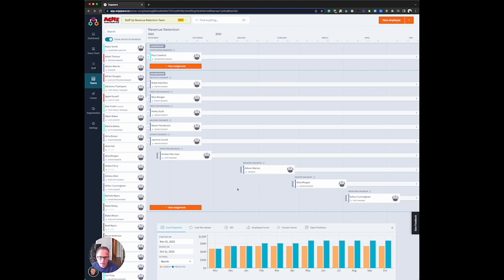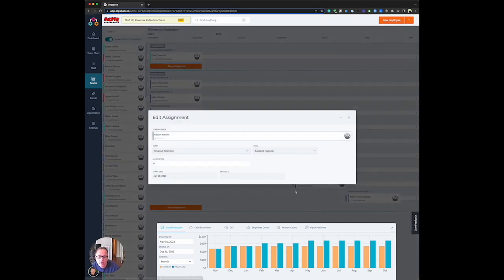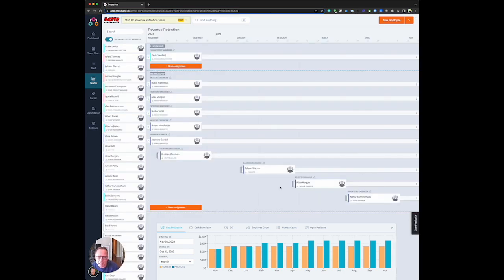You can add as many assignments as you want. Obviously, you don't want to have a team of hundreds of people. That's very, very hard to manage. But something like this, adding 3 people, we think might move the needle. If you click on the name of the role, so in this case, backend engineer, you can go in and look at some of the other properties. You can look at what team they're on. Maybe you can change a team assignment. You can change the allocation percentage. You can change all sorts of different things about that assignment. But the key is being able to go in here and look at different properties of that team, look at different properties of that assignment, and then really kind of get into the details.